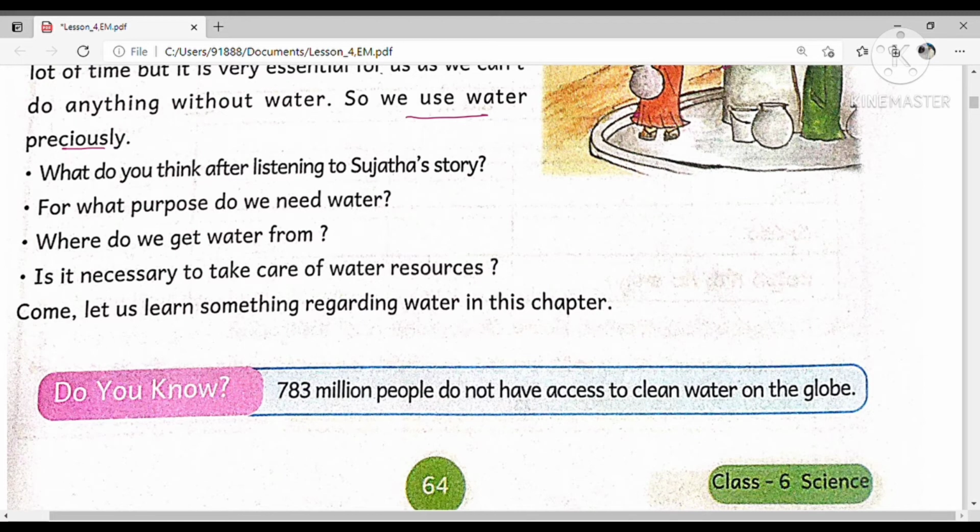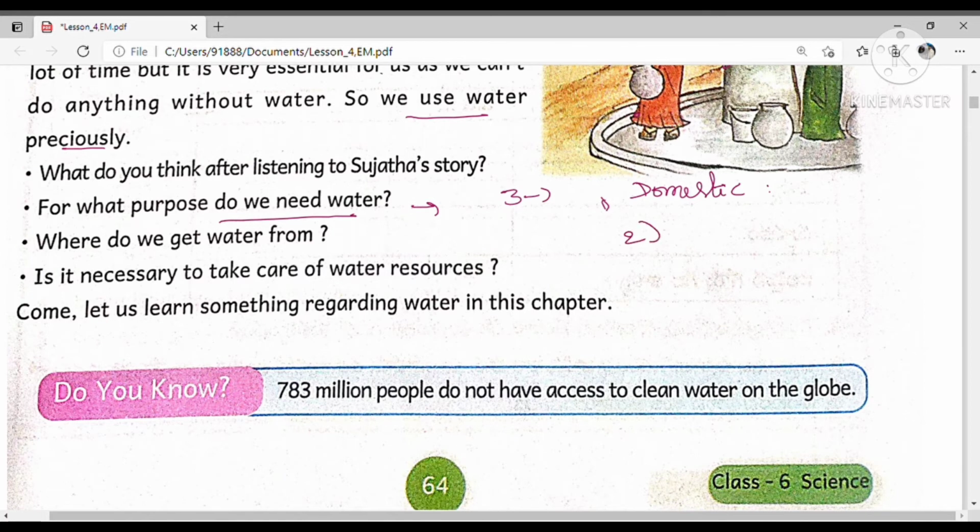Generally, for what purpose do we need water? We divide it into three categories. The first one is domestic use. Domestic means we are using the water in our home, for bathing, cleaning of the utensils, cleaning of the house, washing clothes, and cooking. For all these purposes we use water.